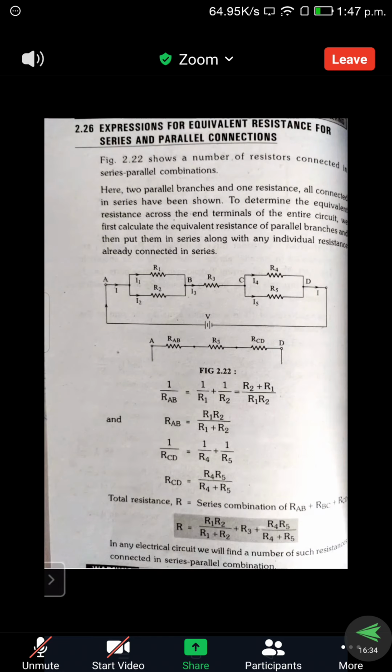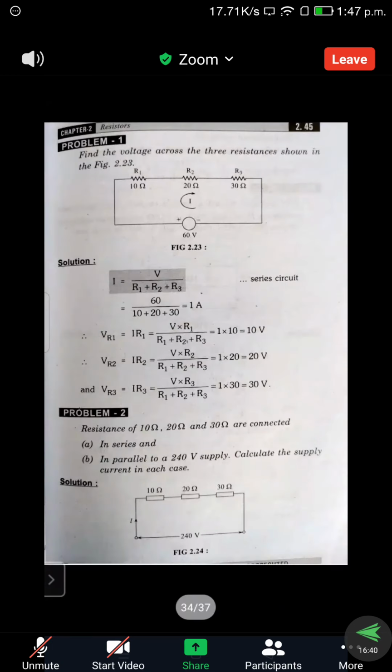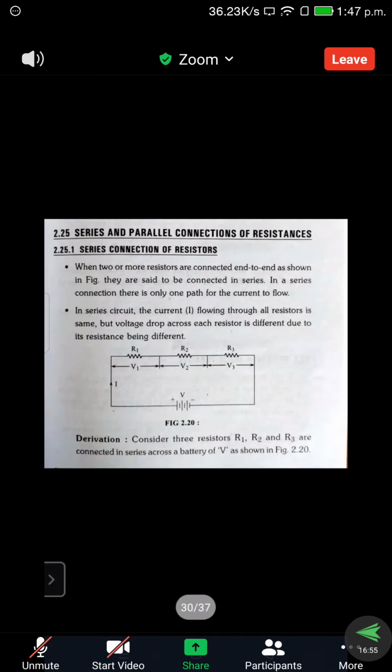First we see one example so we can easily understand the combinations of parallel connection. Before going to that, first we discuss the series connection, then the parallel connection, and finally the combination of series and parallel connection. What did we study in the case of series connection? When a number of resistors are connected in series, we find an equivalent resistance and redraw the circuit into a single voltage source connected across the resistance value. That is the method we followed here.